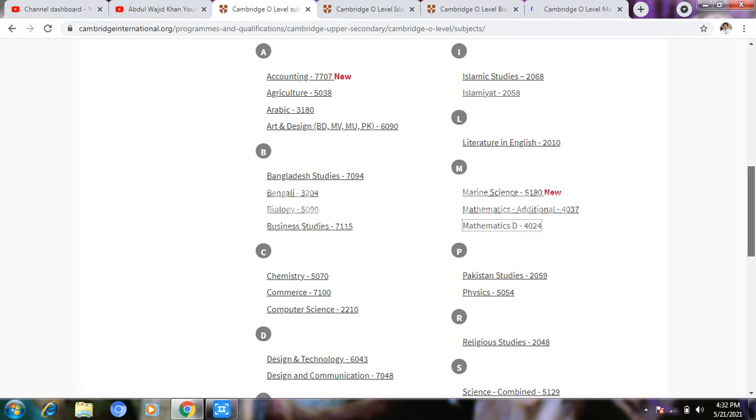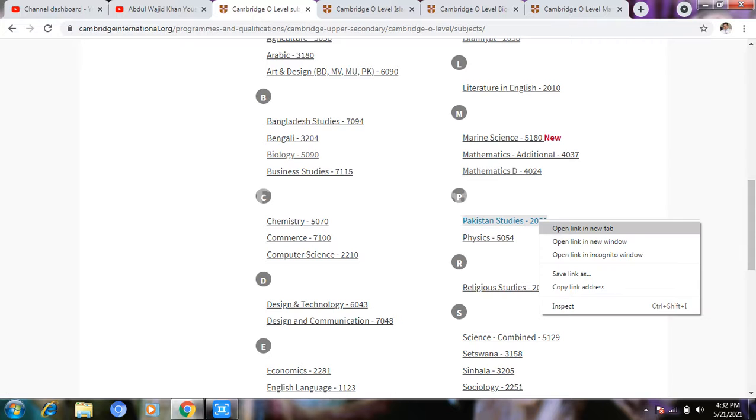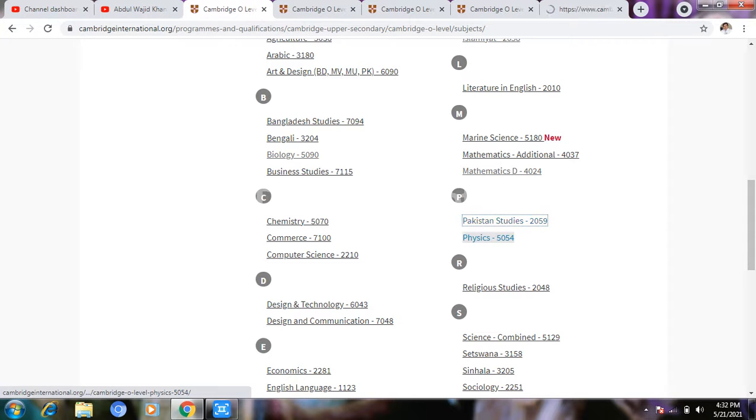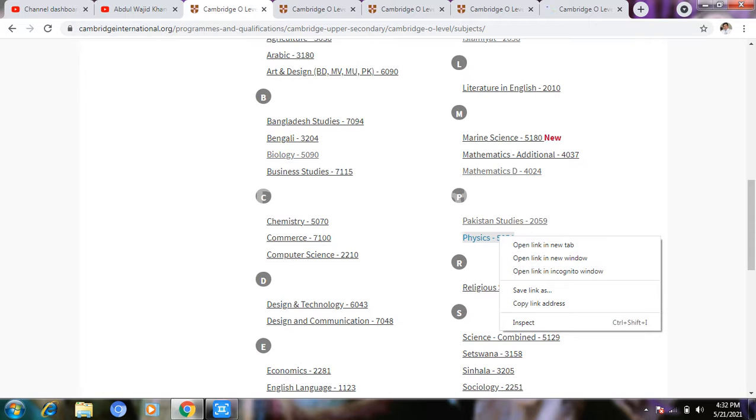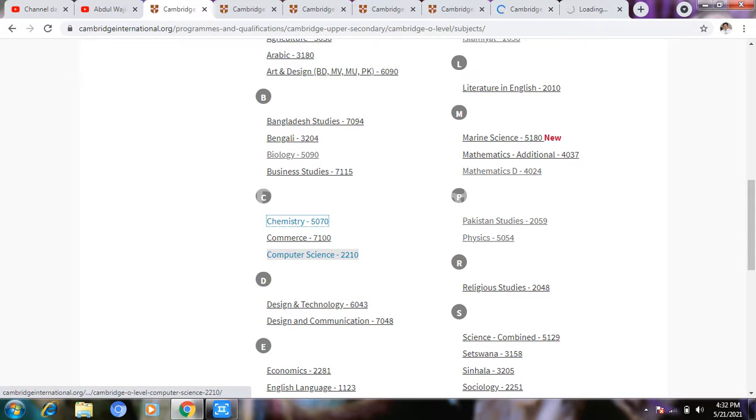Okay, now Pakistan Studies 2059, and physics for science 5054, and here chemistry for science 5070. If you want to go for computer selection, beside that, if you are not choosing biology, you will go for computer science for O level, 2210. Okay, we will come down.